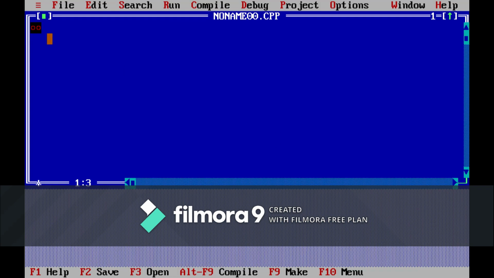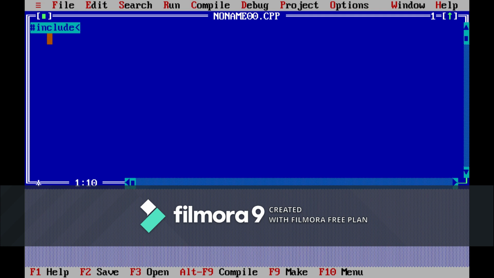Now I'm going to type my program, a sample code. First you have to call the header files. These are all built-in functions that you're going to use, like printf, so you have to call the header files first.